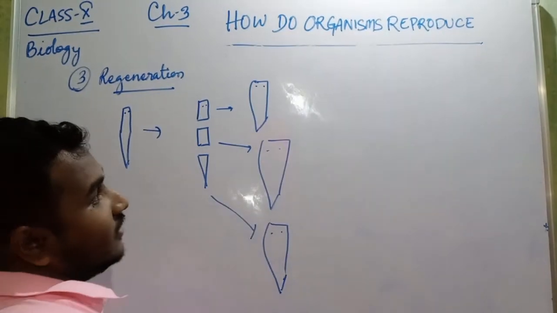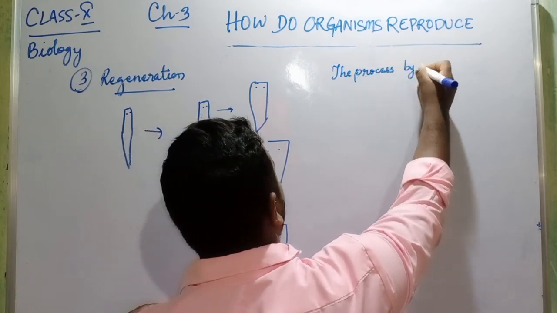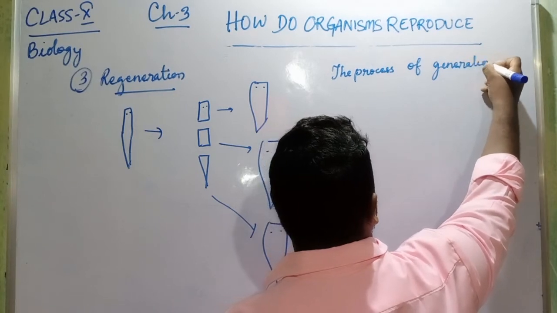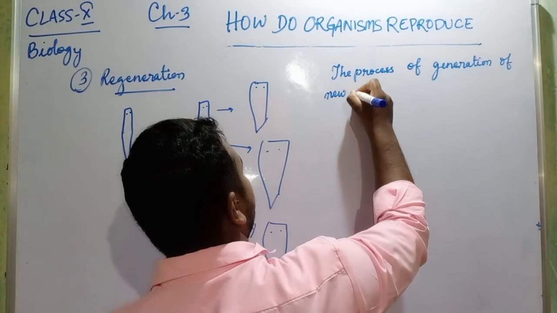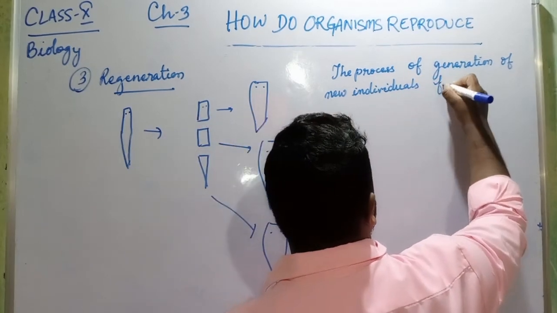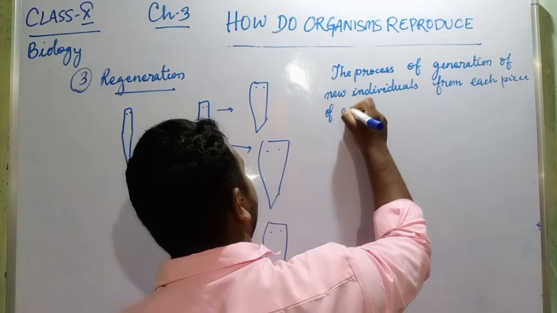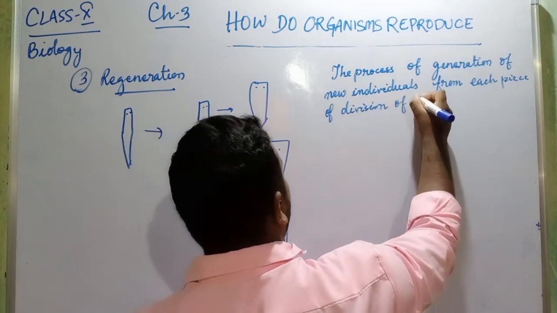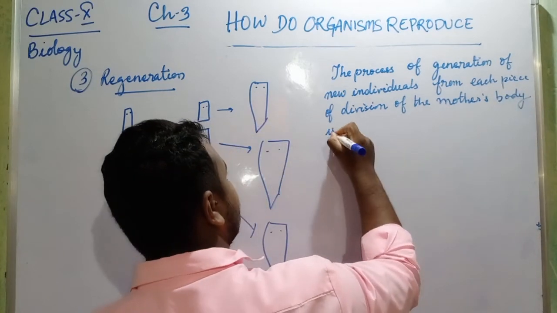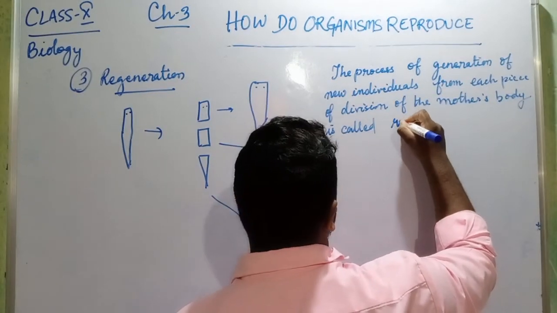So how will you write this one? The process of generation of new individuals from each piece of division of the mother's body is called regeneration.